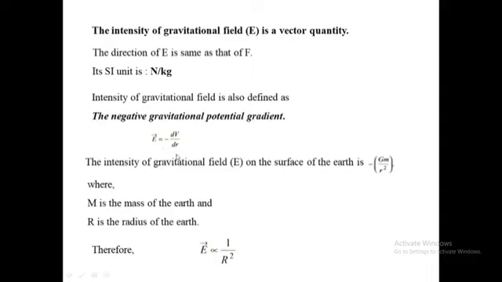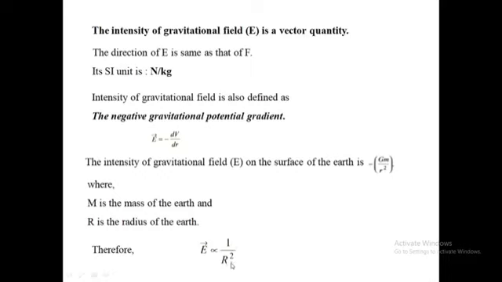The intensity of gravitational field E on the surface of the earth is -GM/R², where M is the mass of the earth and R is the radius of the earth. Therefore, E is directly proportional to 1/R².